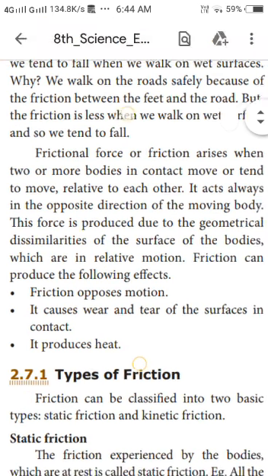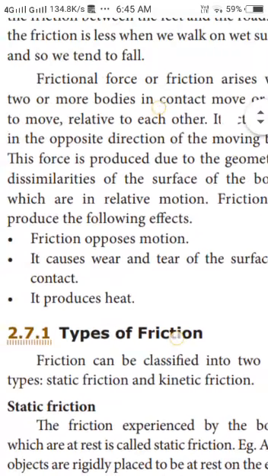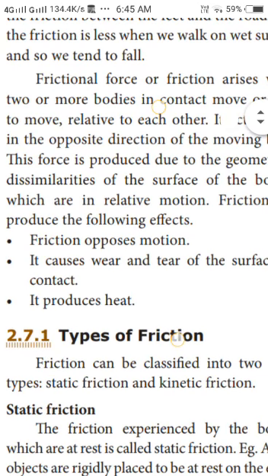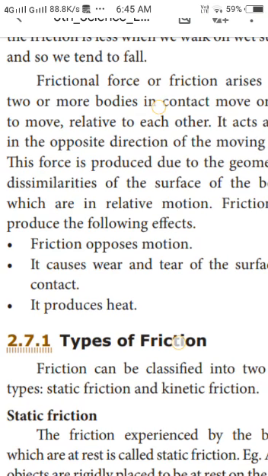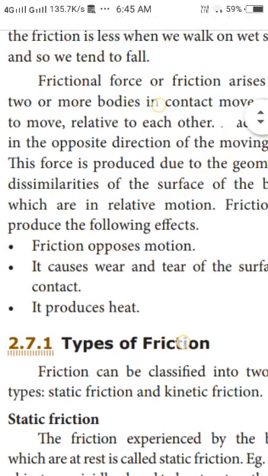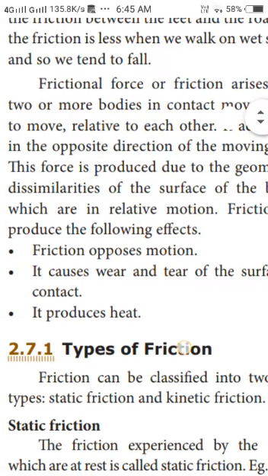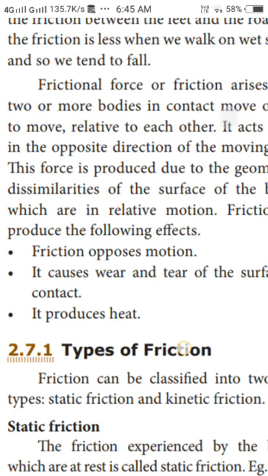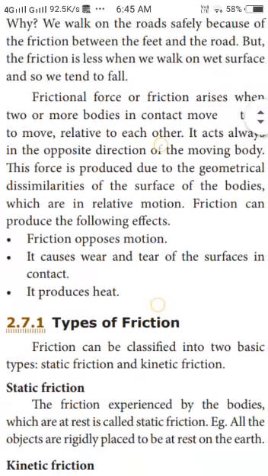Second one, it causes wear and tear of the surfaces in contact. That means it will affect the surfaces in contact. Then third one, it produces heat. For example, when we rub our hands, heat is produced in our hands. What is the reason for that? Due to friction. Here two hands are in contact. When we rub it, heat is produced due to friction. So these are the effects of friction when the friction acts on a body.